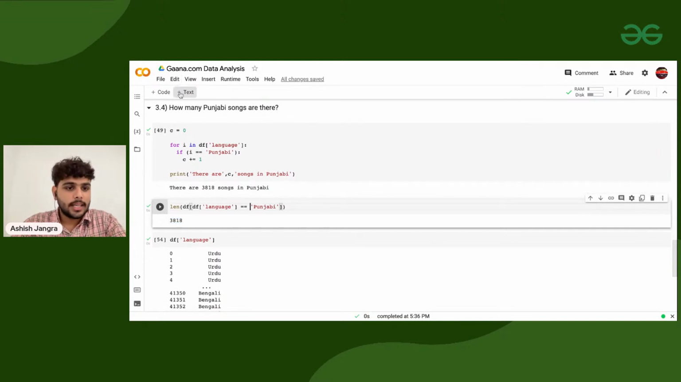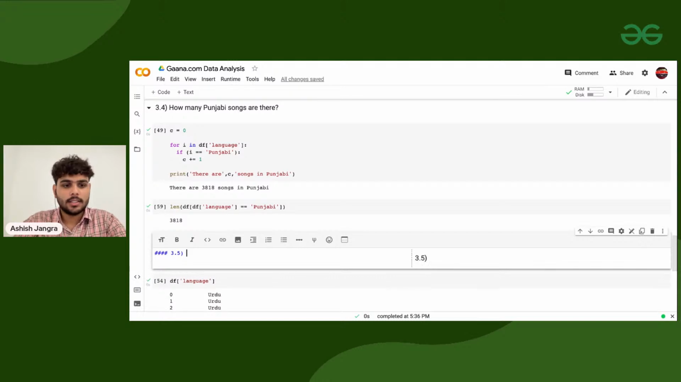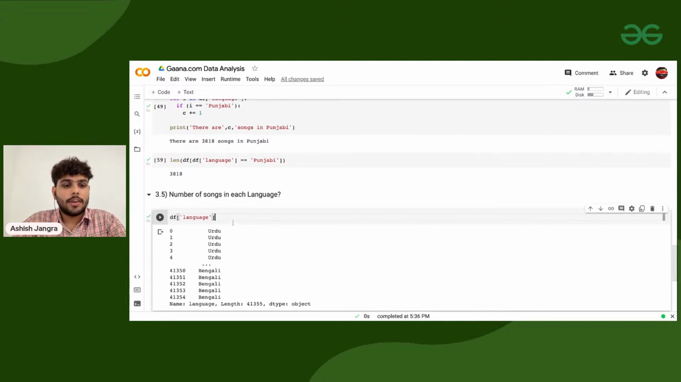Done. Next, we are going to see how automation is done, how computers can do things way faster as compared to us. So I'm adding 3.5, and here we can see the number of songs in each language, or category to be more specific, because there are old songs as well.